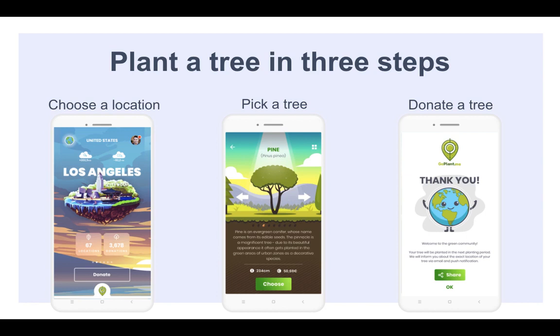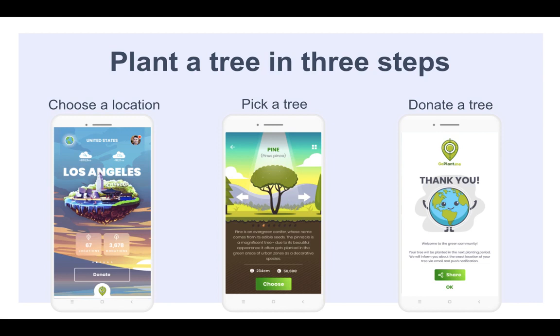After purchasing the tree through the integrated e-commerce solution, an appointed company will plant the purchased tree in accordance with their planting dynamics.